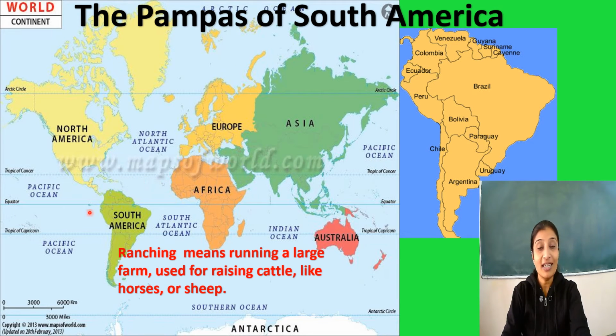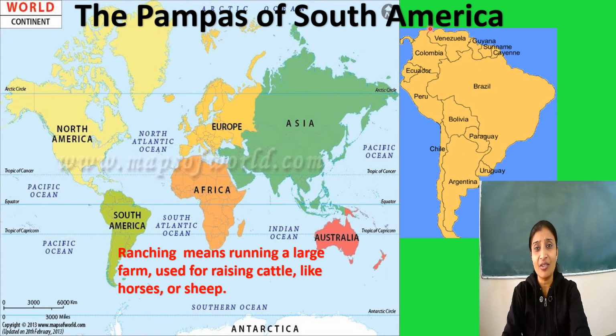Now we will move on to the next continent, South America. The grasslands in South America are called the pampas. In South America, these grasslands lie mainly in Argentina and Uruguay. Argentina and Uruguay are regions in South America. Look at this map, children. This is the map of South America. Now the climatic conditions in these regions are warm and humid.